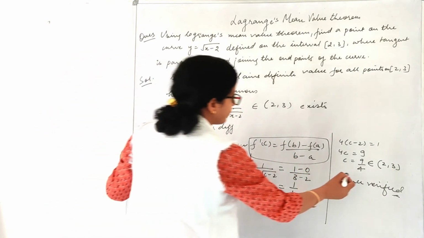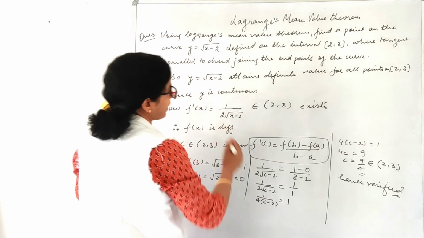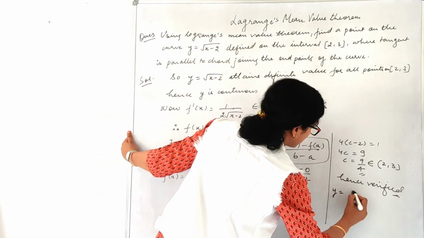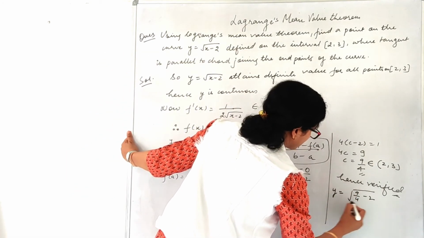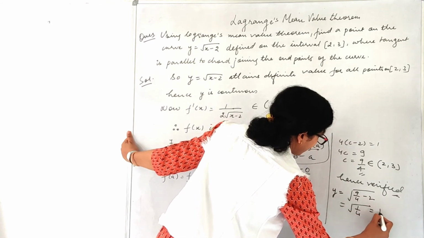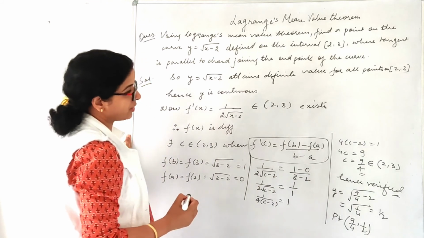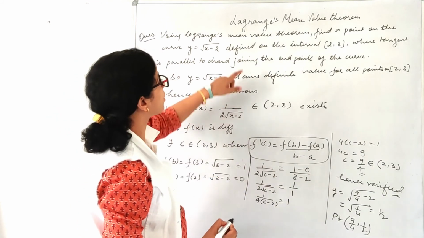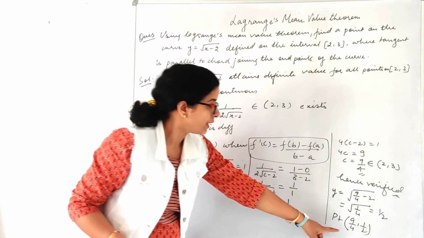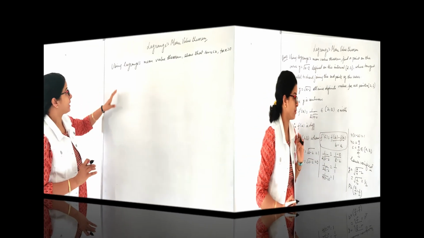which belongs to open interval 2 comma 3. So this is the value of the x. Now I have to find the y value also. So under root 9 by 4 minus 2, it is 1 by 4, which means half. So the point at which my tangent will be parallel to the chord joining the endpoints will be 9 by 4 comma 1 by 2.